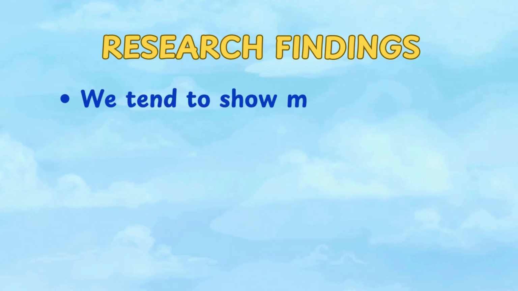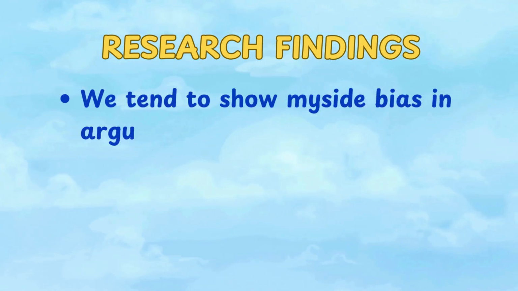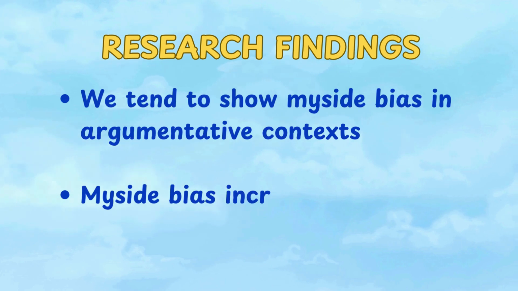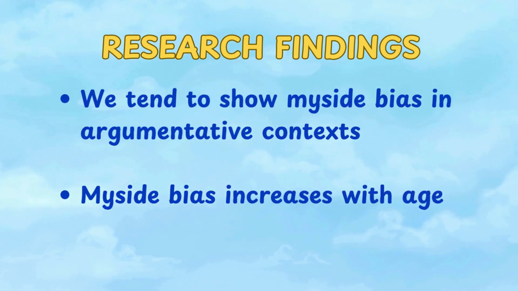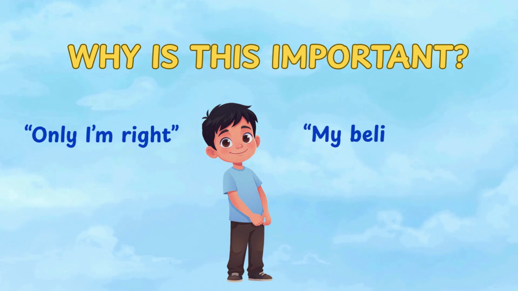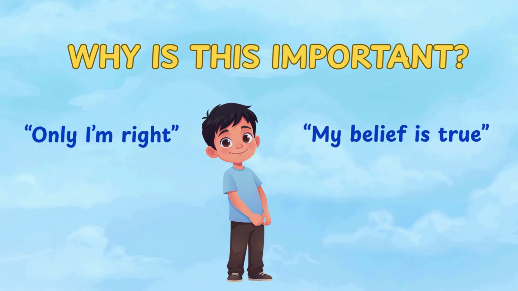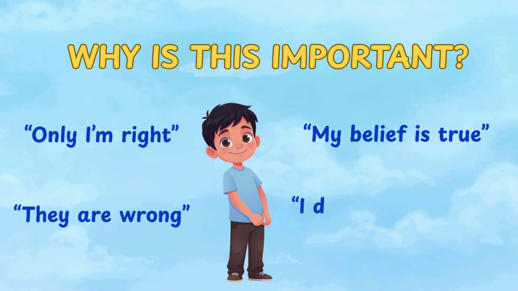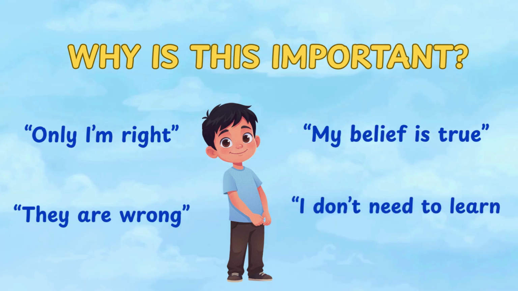To recap, researchers at the UTM Child Lab found that people show Myside bias in their information seeking when their goal is to persuade others, and this bias increases over the lifespan. So why is this information important? Being exposed to information that doesn't align with our beliefs is crucial for our development. Being stuck in echo chambers and belief bubbles, where we ignore counter evidence and are only exposed to our own beliefs, might prevent us from updating our false beliefs and may lead to a polarized society.